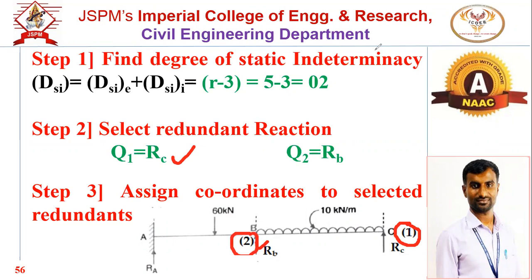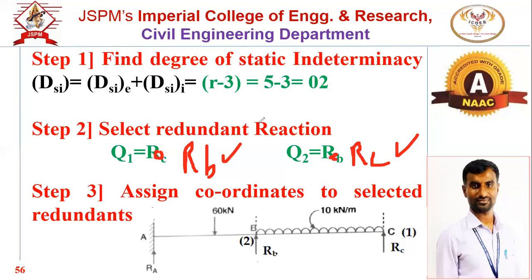So you can change the sequence also. You can consider Q1 is equal to RB and Q2 is equal to RC. So that freedom you are having. You can select any sequence, but the same sequence we have to maintain. Either you can select C point first or B point first. It's up to you. But the same sequence you have to maintain throughout the calculation up to the last step. Okay. Here, what I have considered, RC is 1 and RB is 2.